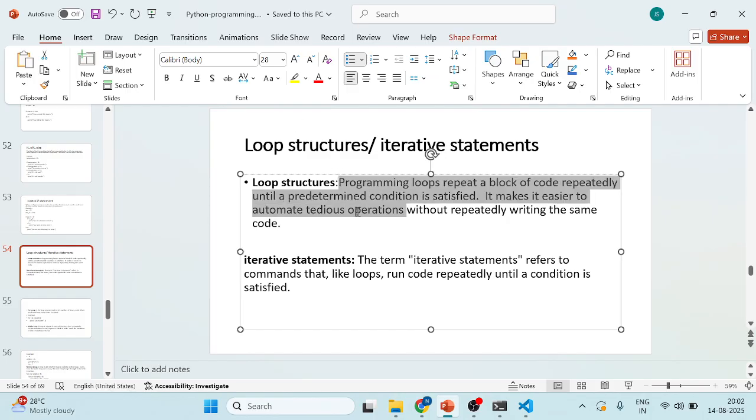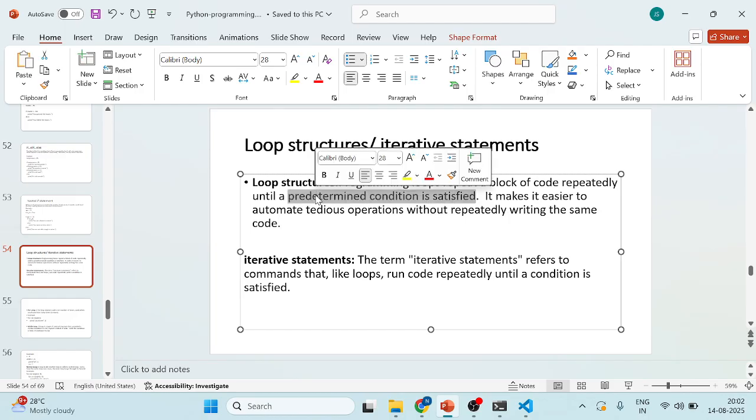I have given some definition here: in programming, a loop repeats a block of code repeatedly, and as long as the predefined condition is satisfied it will run automatically, without repeatedly writing the code.